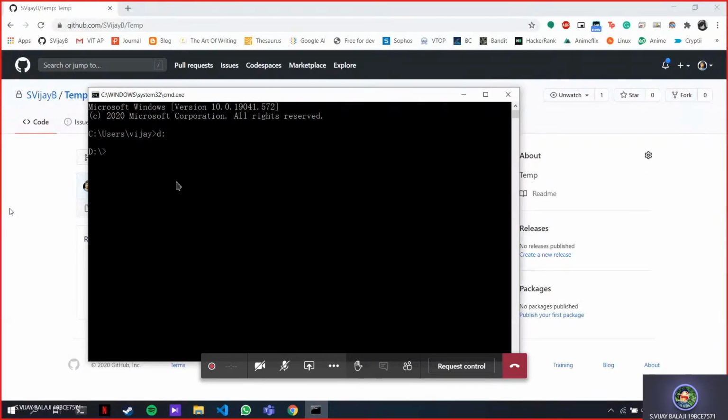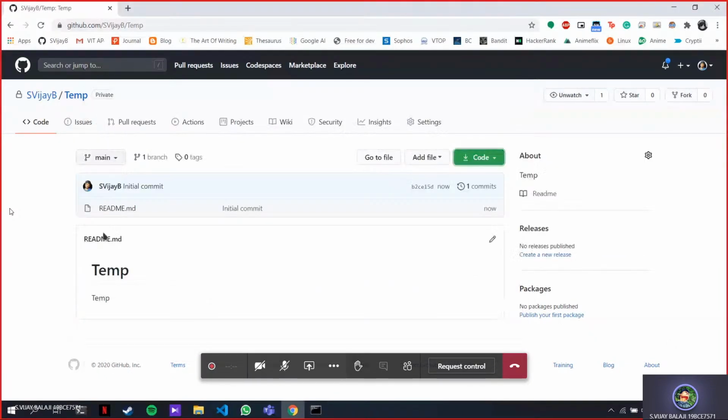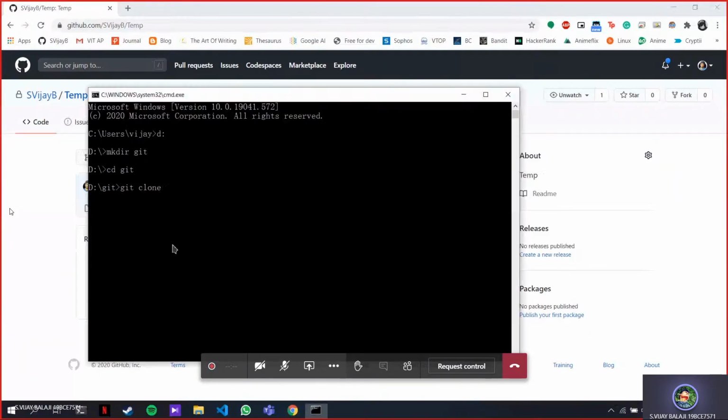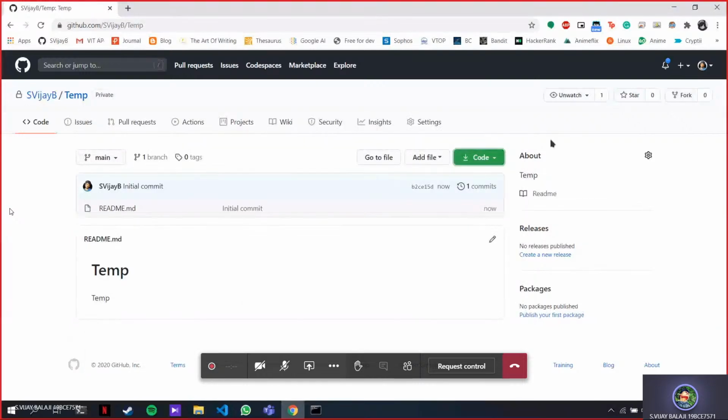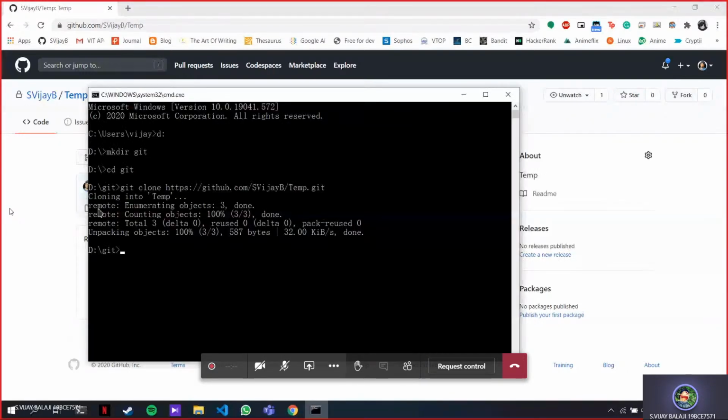Let me just create a new folder called Git. Now what I want to do is enter this directory. Clone. What clone does is copies every file and every change, basically downloads that repository on the cloud to your local system. Paste it. Do you have any doubts so far? Guys? No doubt. Okay. So right now this cloud repository, I have it down on my local system.